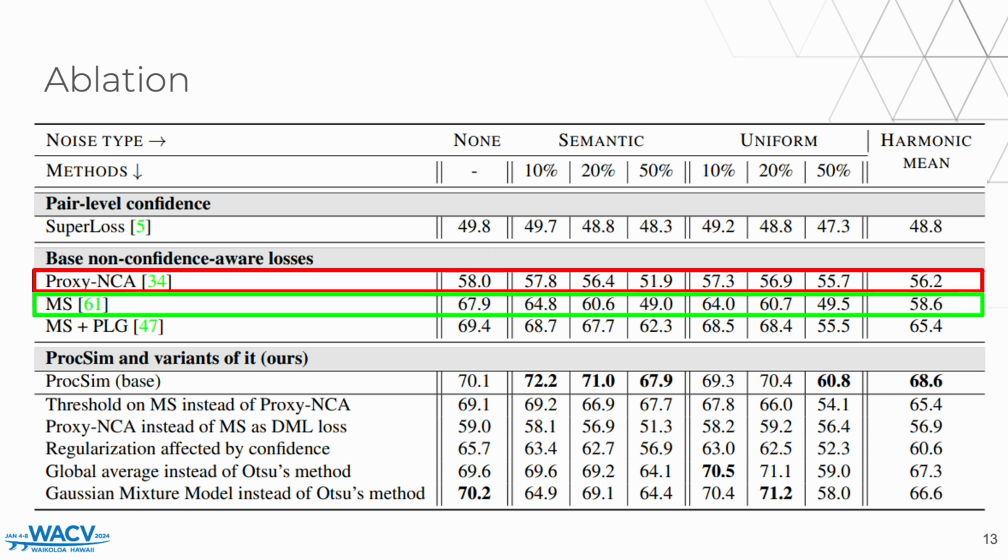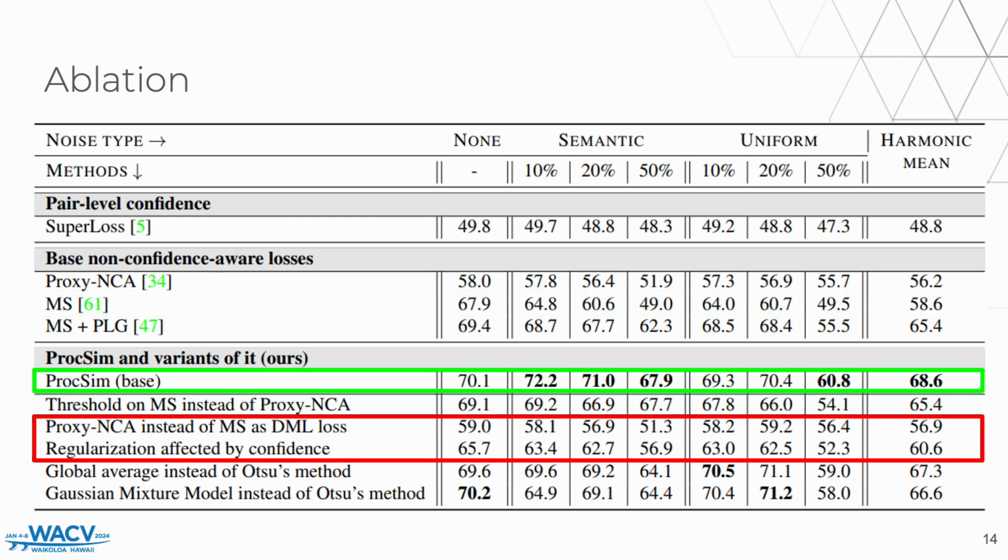The models trained without sample confidences show that multisimilarity is a better loss to train the DML model. However, as we have seen, Proxy-NCA is much better at spotting noisy labels and shows better robustness to increasing levels of noise. For this reason, the base version of ProCSim uses the multisimilarity loss as supervised loss and the Proxy-NCA loss for the confidence computation, getting the best of both worlds.